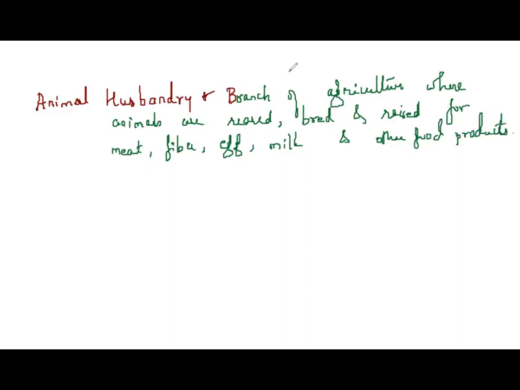Animal husbandry is nothing but a branch of agriculture where the animals are reared, they are bred and they are raised. So animal husbandry refers to the livestock raising. You are raising the livestock there. It might be cattle, it might be cock or hen. And selective breeding is being done. Livestock raising and selective breeding.